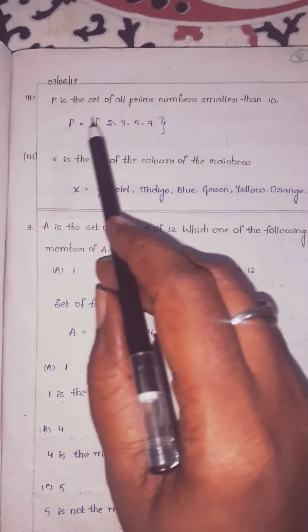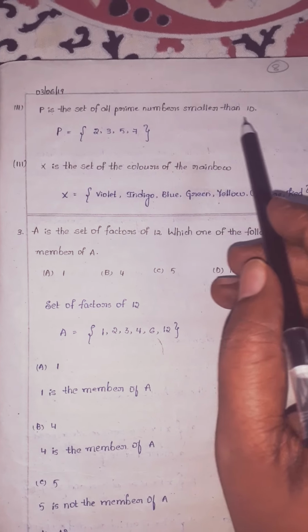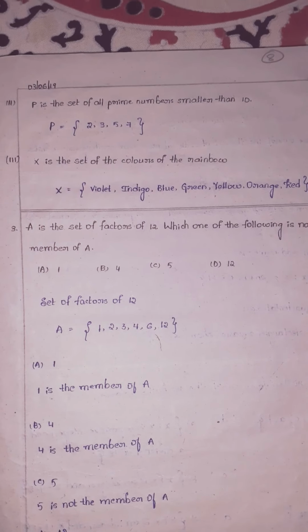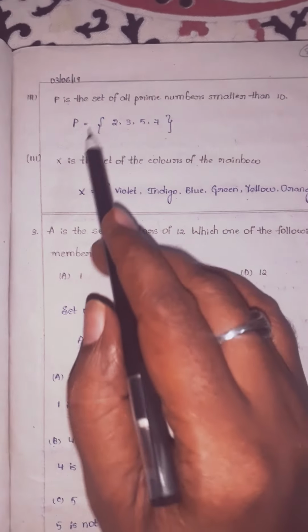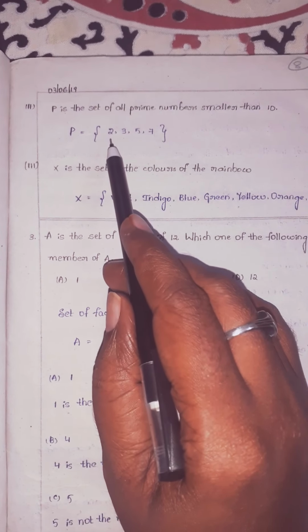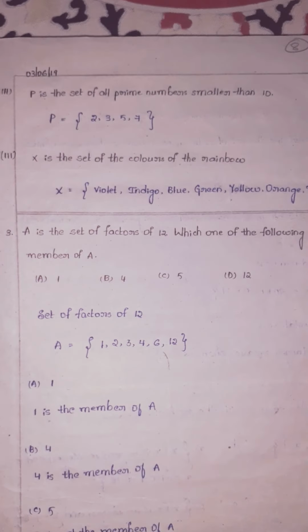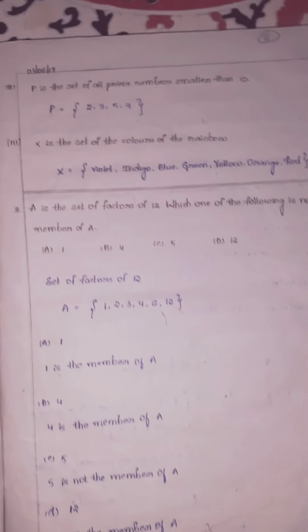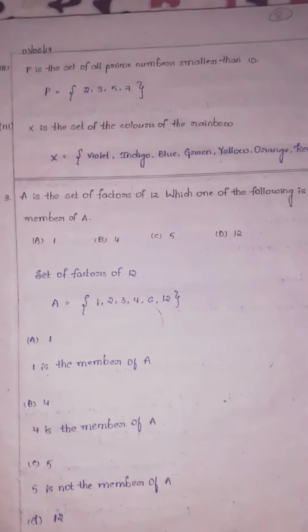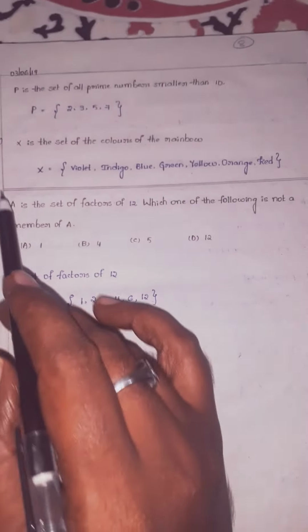Next, P is a set of all prime numbers smaller than 10. So it is asking to write the prime numbers less than 10. What are they, children? P is equal to 2, comma, 3, comma, 5, comma, 7. I already gave the prime number chart, children, in the first chapter.